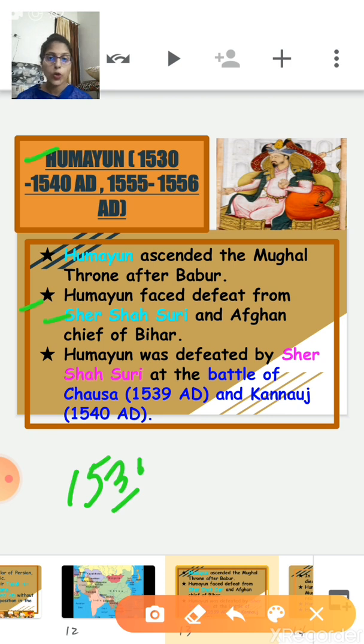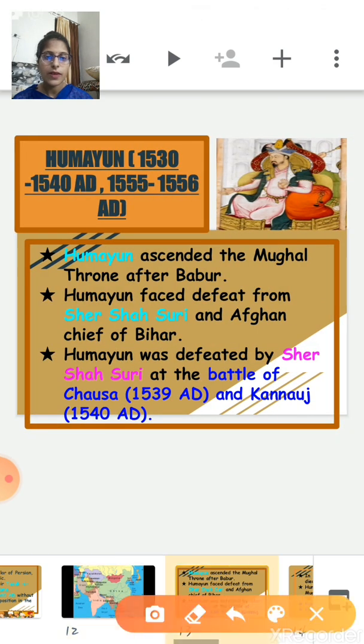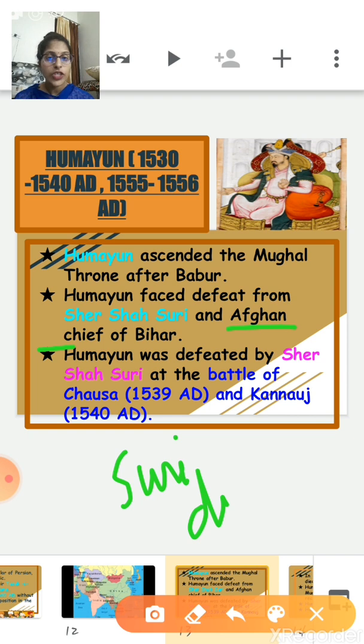Now the question is, who was Sher Shah Suri? Sher Shah Suri was an Afghan chief of the Bihar region. Basically, he was the founder of the Suri dynasty. When Sher Shah Suri attacked India, that means Delhi, Humayun was ruling there.